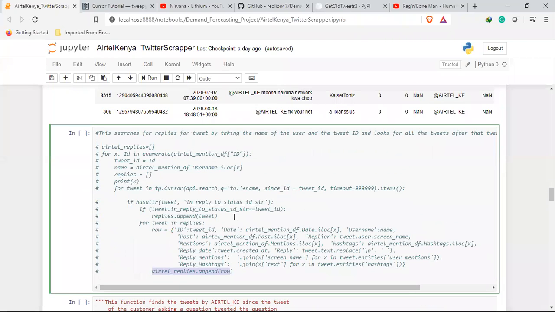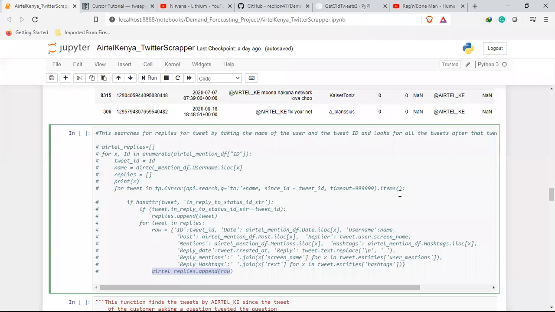Now, this was the earlier version, but I felt it was taking too long, specifically because for each tweet ID, it went and searched for it. And I came up with a formula whereby instead of going back for each ID and looking, for example, if I wanted tweets by Airtel, which I've mentioned Airtel, from a specific ID. Already, all those I can find specific other IDs within those.